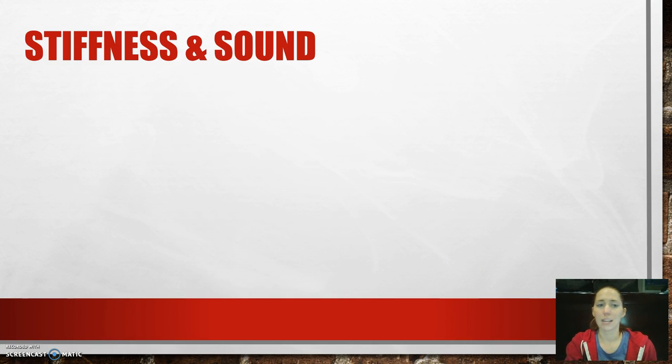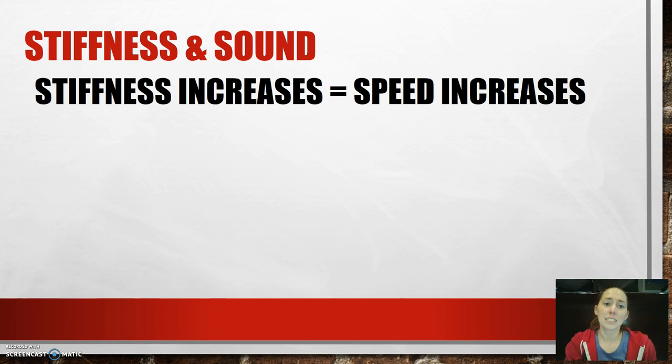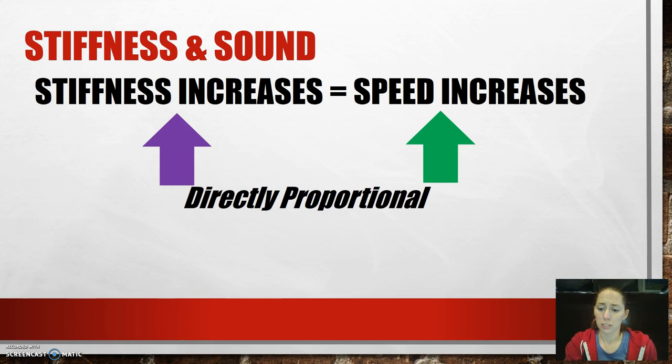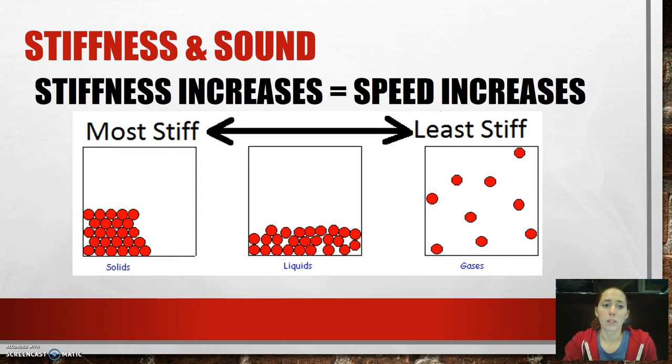Now, stiffness and sound. As stiffness increases, speed increases. So, these are also directly proportional. Stiffness as in like the firmness of something. You can also think of this in terms of the states of matter. For example, solids are the most stiff out of solid, liquid, gas, whereas gases are the least stiff. So sound travels fastest in solids and slowest in gases.